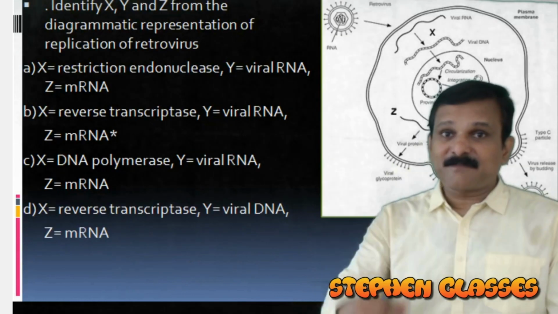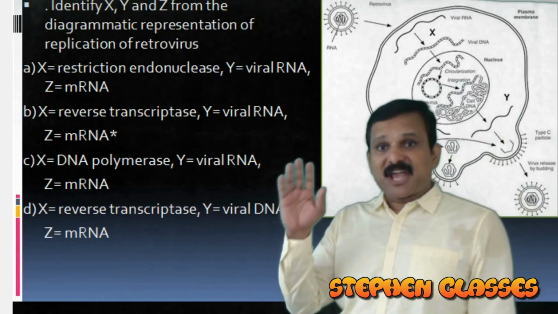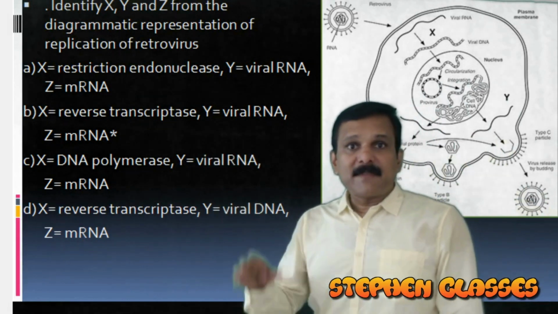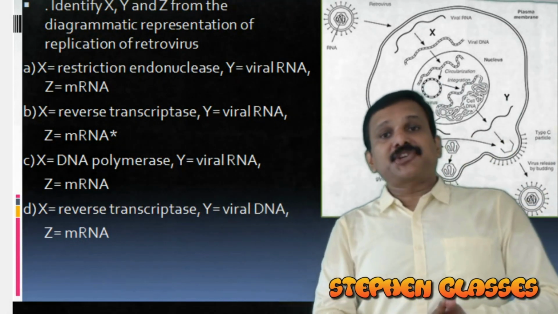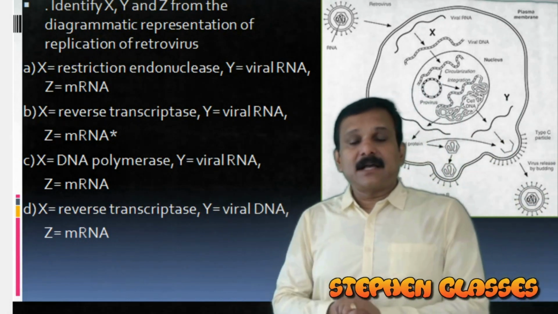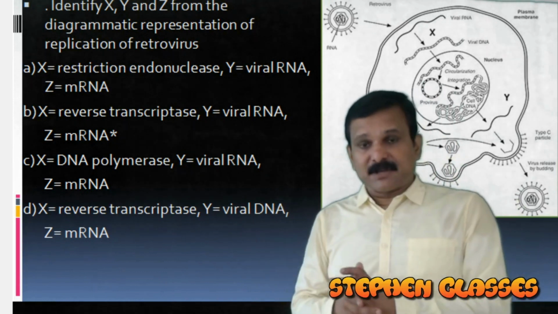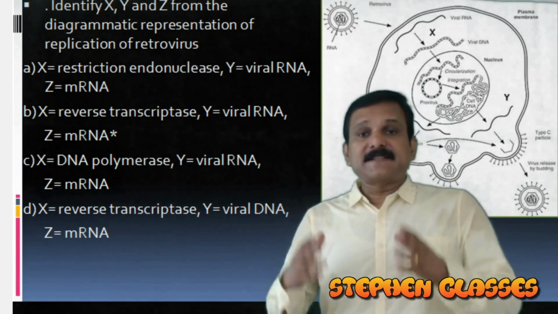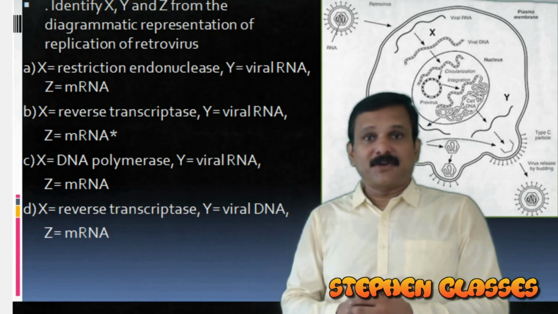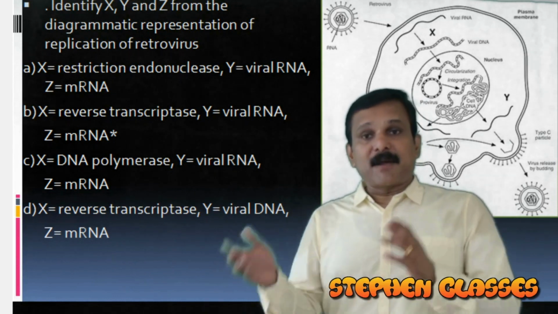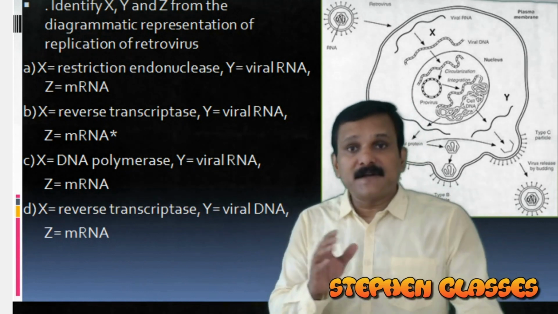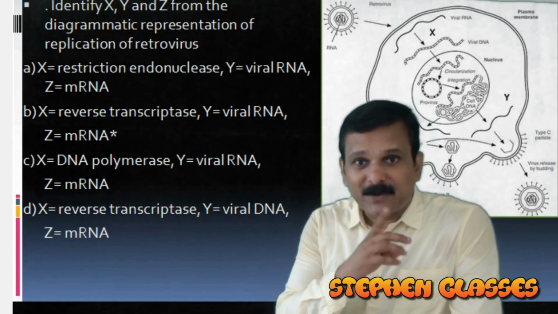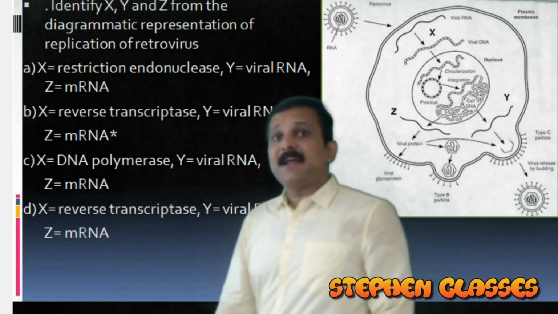We move on to our next question. Here in this question, it is about the HIV infection. Identify X, Y, Z from the diagrammatic representation of replication of retrovirus. HIV is an example of a retrovirus because it has RNA as the genetic material, and once it enters the host cell, it is able to produce a DNA copy from it. You got it? By reverse transcription. So from RNA to DNA, that is called reverse transcription, and it requires the reverse transcriptase enzyme.